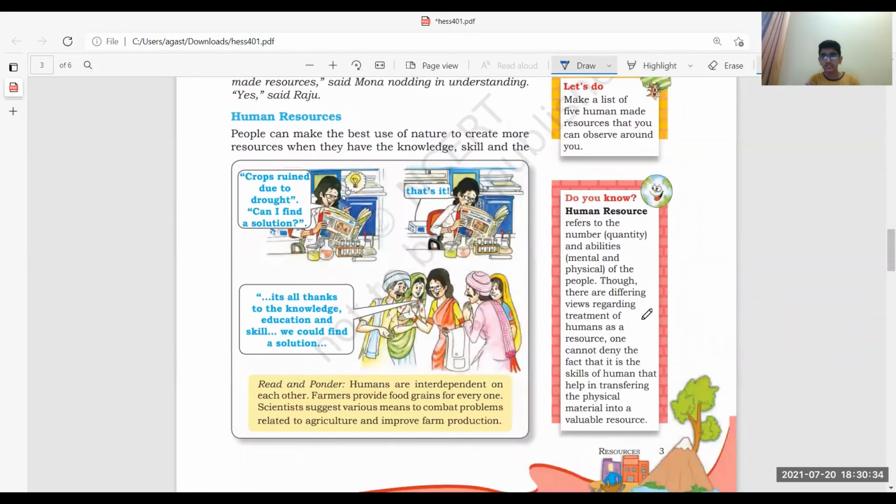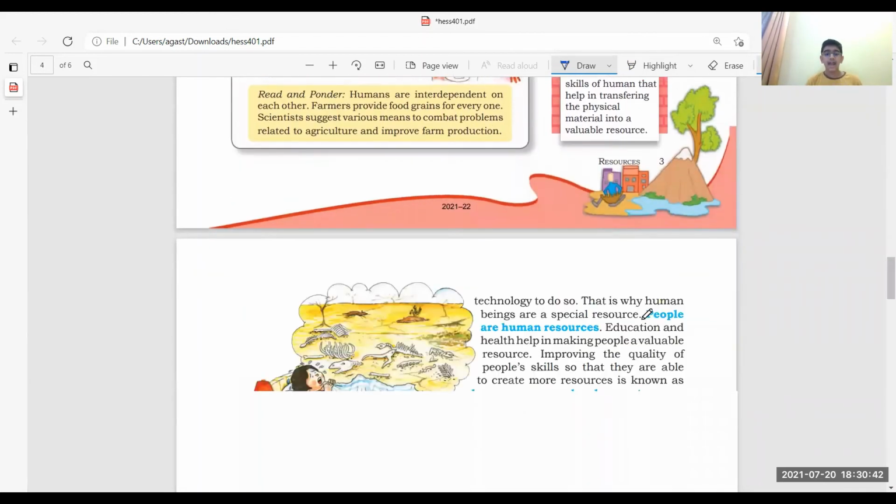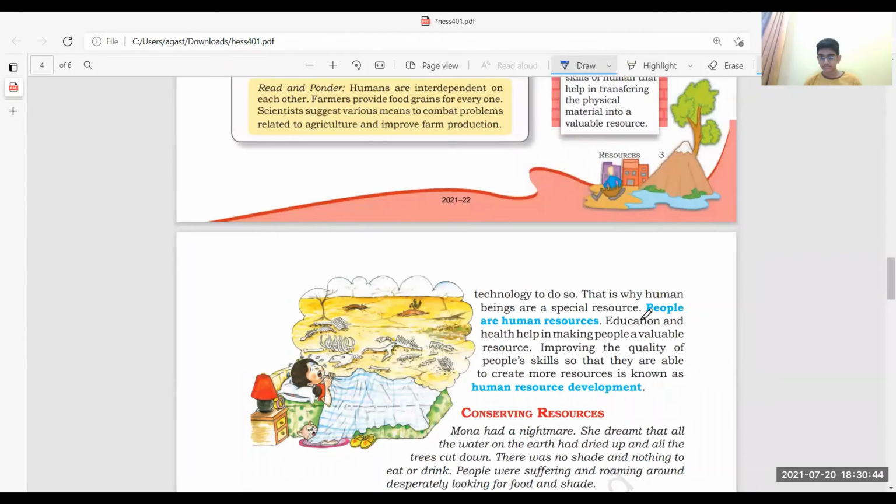Human resources, simple, guys, refers to your number and abilities, and also your knowledge, skill, and the technology you use. These are the qualities or abilities you use to make changes in a particular substance. We ourselves are a special resource. People are human resources, and improving the quality of people's skills so that they are able to create more resources is known as human resource development.